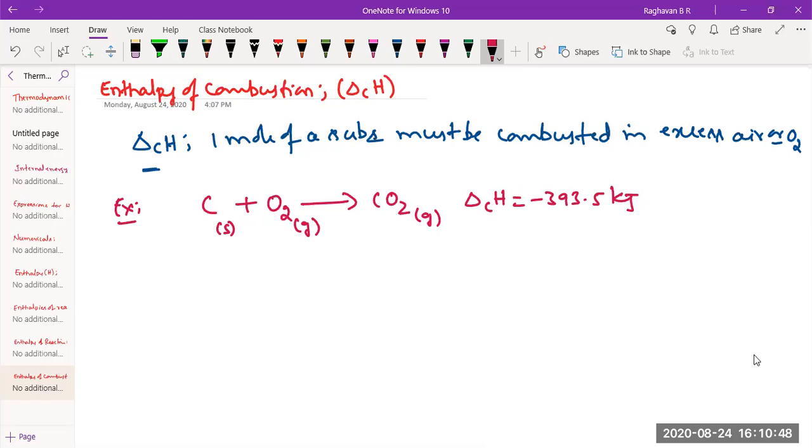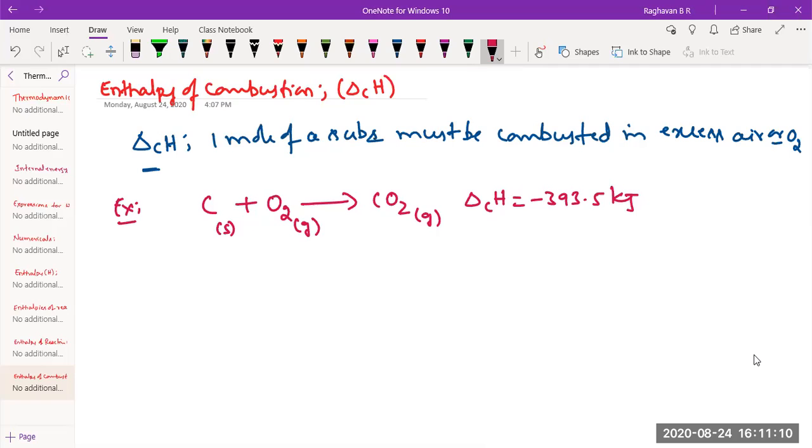So the enthalpy of combustion of carbon means it has to give carbon dioxide only. Whereas you can write an equation for the enthalpy of formation of carbon monoxide, not enthalpy of combustion of carbon. Now tell me this value, the enthalpy of combustion of carbon, is minus 393.5 kilojoules.